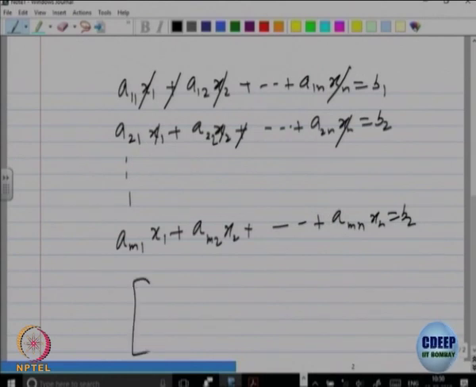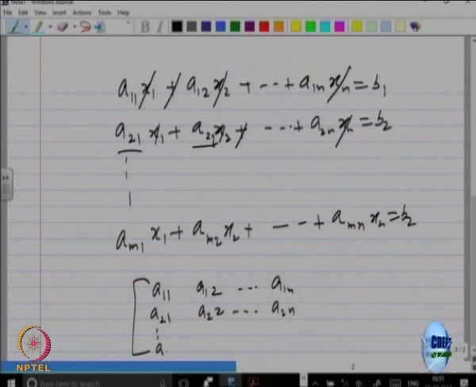I will get a matrix which looks like A11, A12, up to A1n, second row A21, A22, up to A2n, and we will have Am1, Am2, up to Amn, and on the right hand side we will put B1, B2 and Bn.